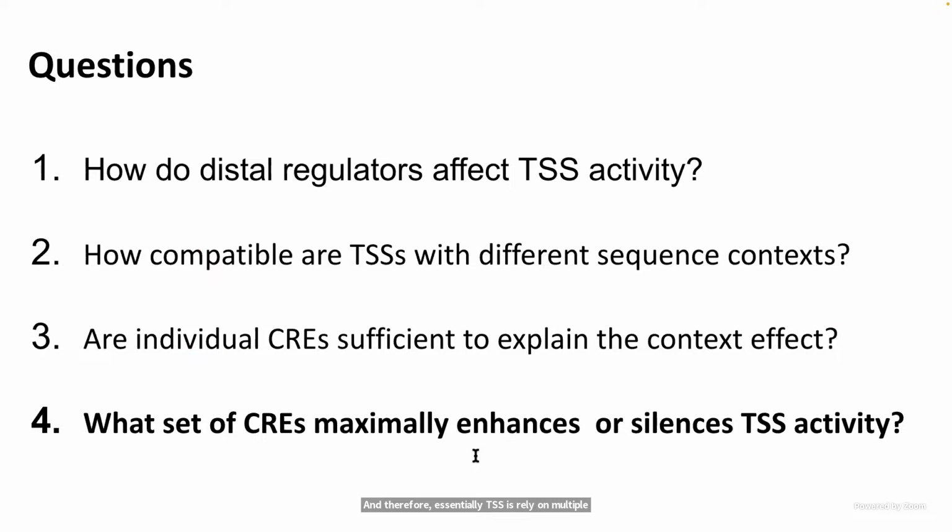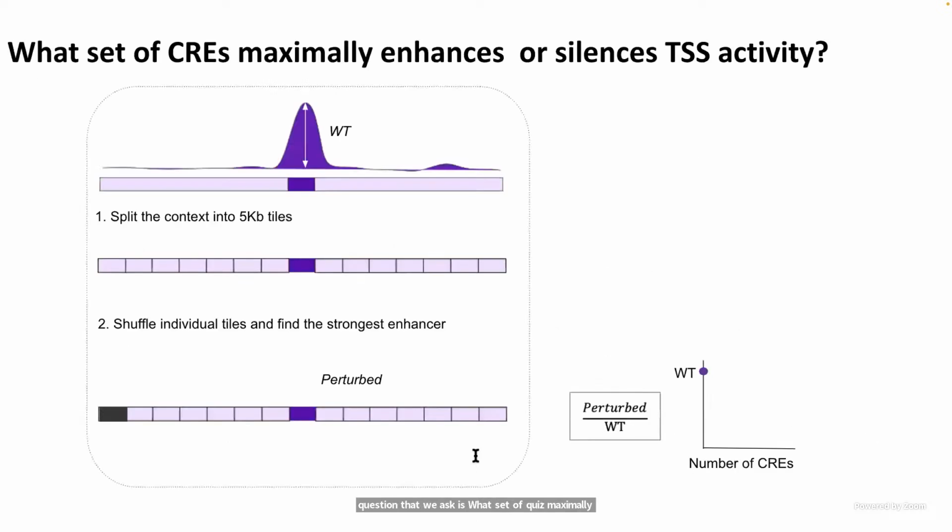So in this experiment, we showed that there are multiple crees acting on the same TSS. And so the next and final question that we ask is, what set of crees maximally enhance or silence TSS activity? Since it is unclear if the perturbation of one cree affects the behavior of the other crees in the sequence, we devised a greedy search strategy to find the optimal set of enhancing crees.